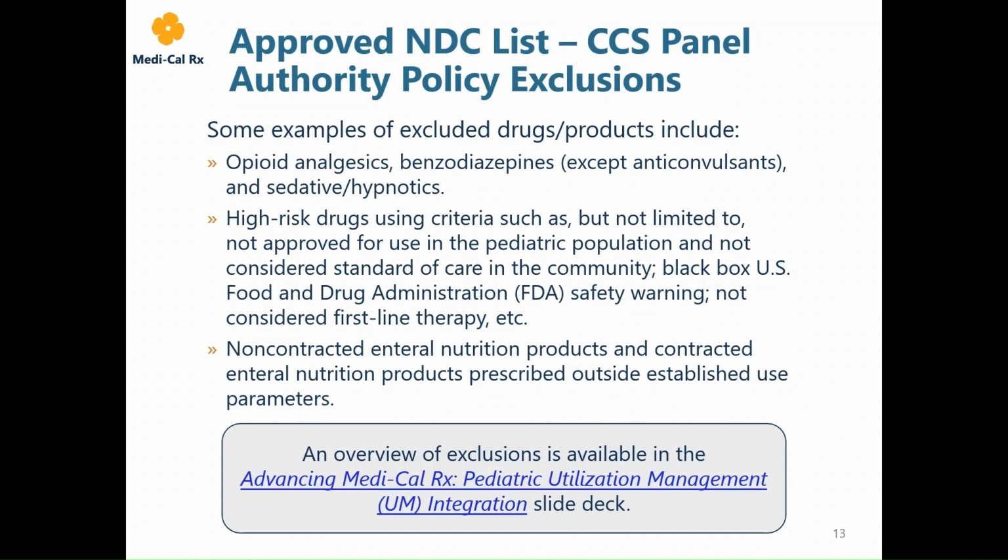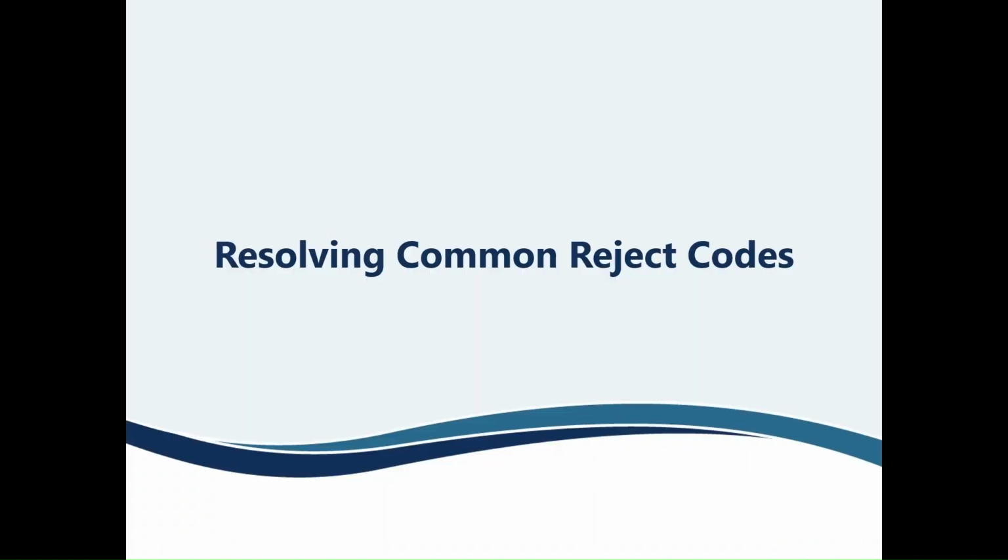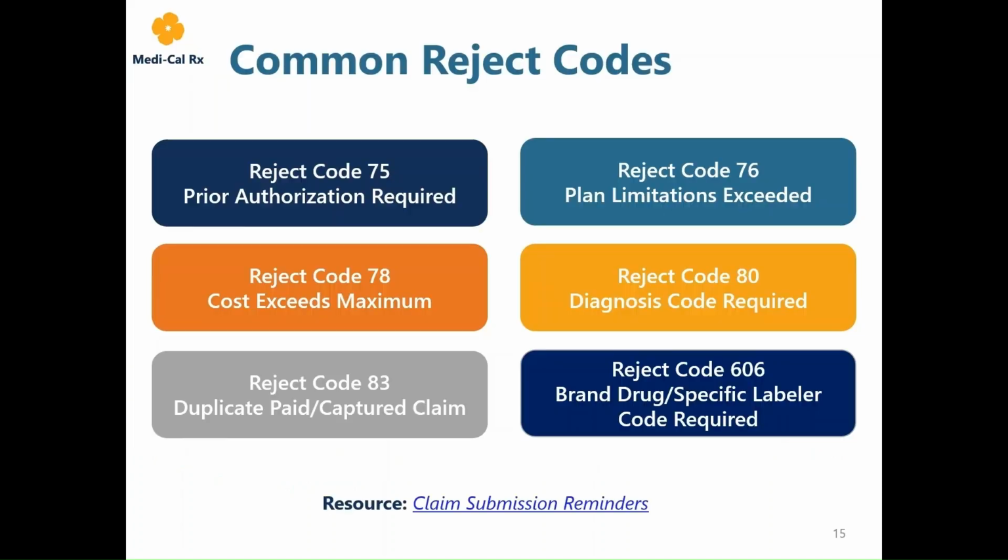Now, let's discuss how to resolve some common rejects. Let's go over some of the most common reject codes that providers may encounter when submitting claims for members 21 years of age and younger. Common rejects that may apply when submitting claims to Medi-Cal Rx include, but are not limited to, reject codes 75, 76, 78, 80, 83, and 606.